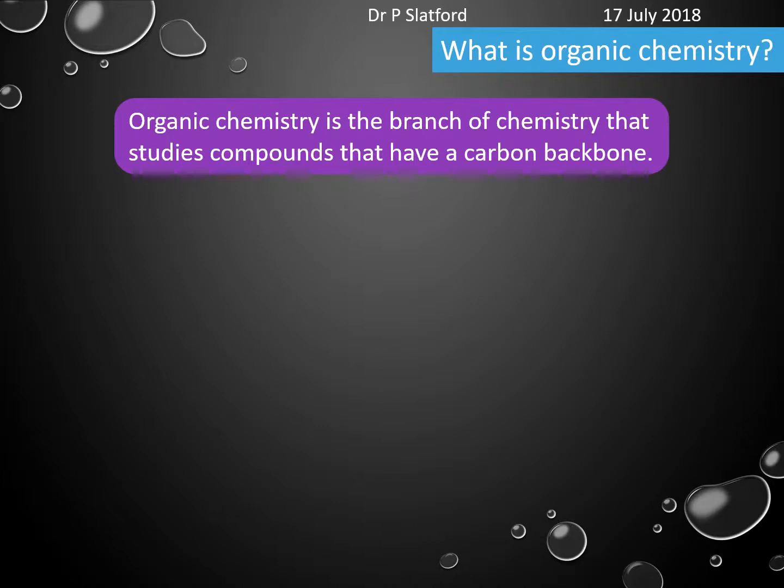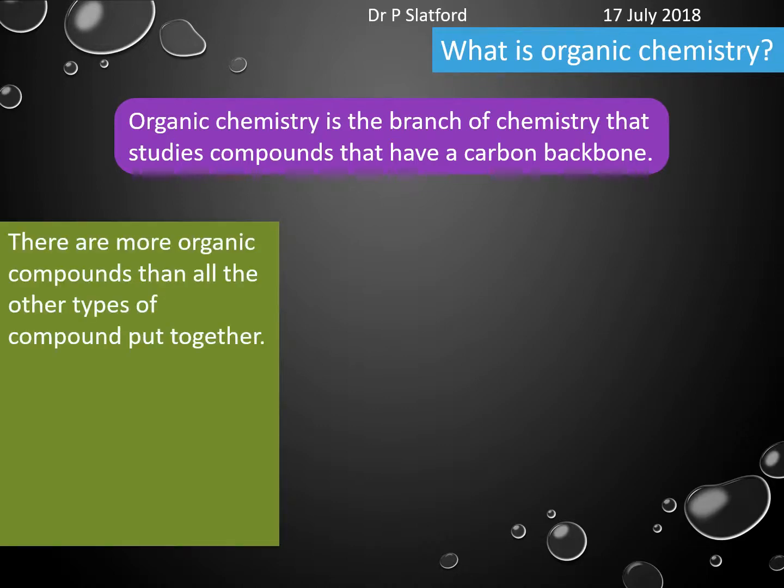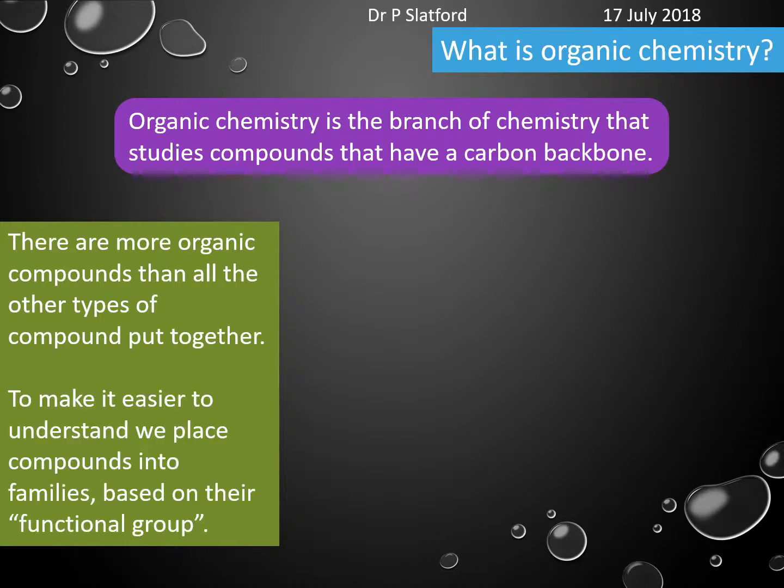Now, what you might not realise is that there are more organic compounds than all other types of compound put together, which is phenomenal. I mean, there's millions of them, okay? But because there's so many of them, what we do is we tend to make it easier to understand them by placing them into families, and we call those families their functional group, okay? And the functional group is the part of the molecule that determines the type of chemistry that it undergoes, okay?